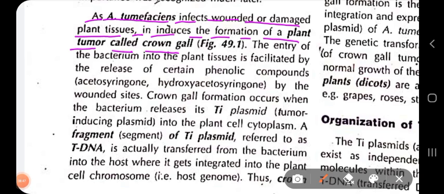And how does the Agrobacterium enter the host plant, how does it cause crown gall? The entry of this Agrobacterium into the plant tissues is helped by the release of certain phenolic compounds. Phenolic compounds are normally produced by plants.